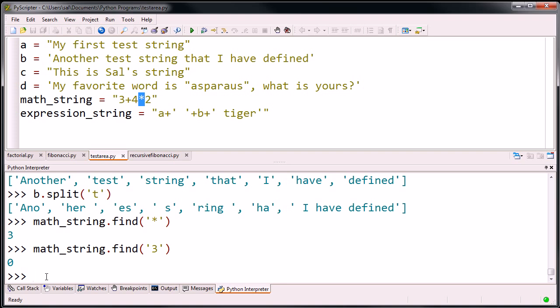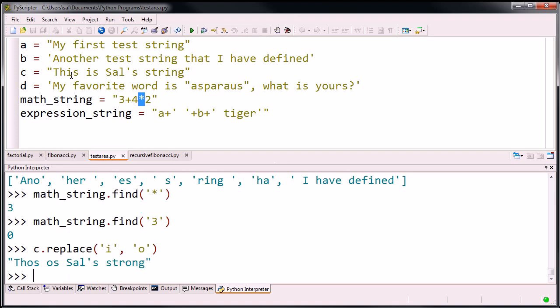Now there's other stuff. You can replace characters. Let's take C and replace all of... You can either look it up in a book or just do a web search. You can normally find all of the libraries for Python strings. Or if you have an IDE, integrated development environment, it'll suggest things that you can do to strings and how you do it. But let's say we want to replace in string C all of the i's with o's. Let's see what we get.